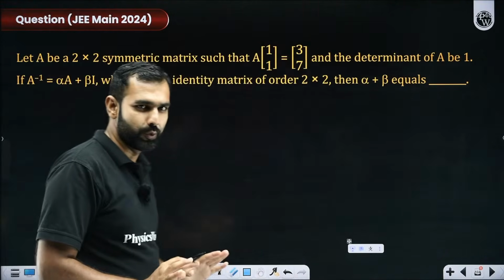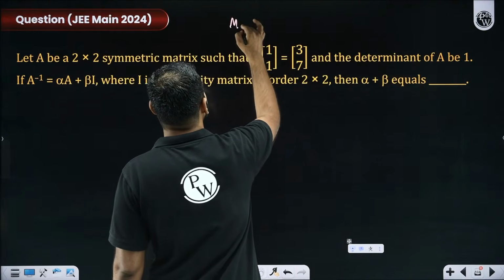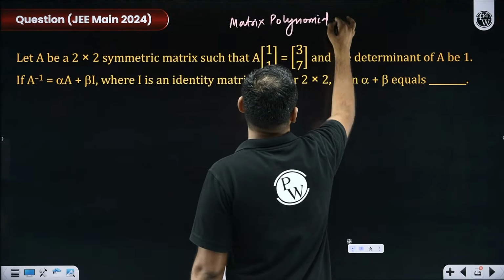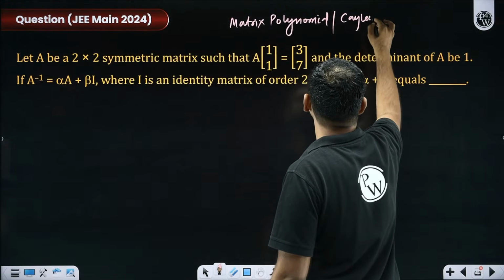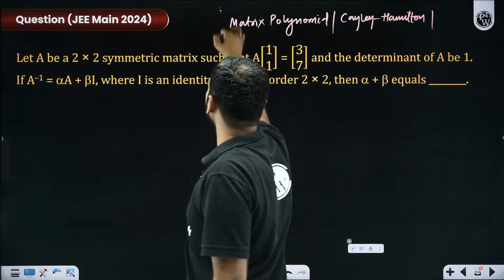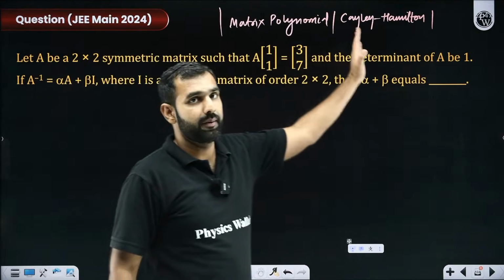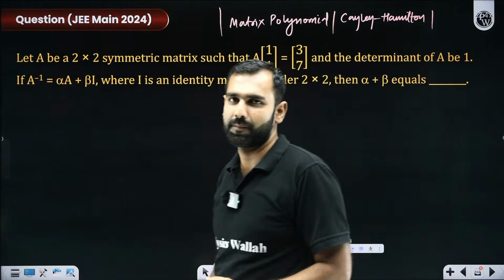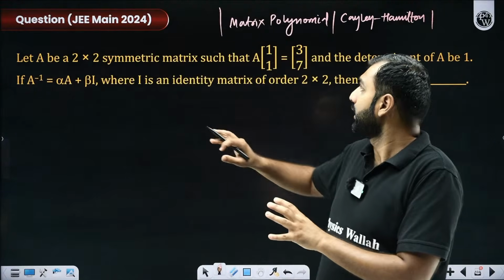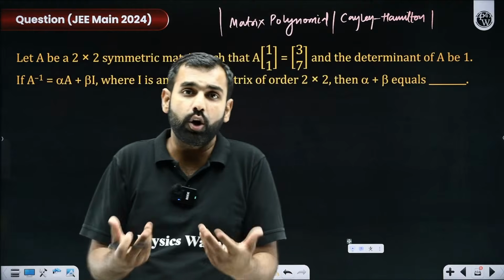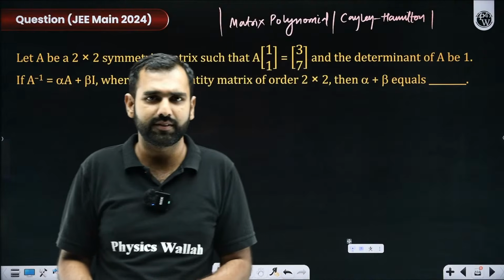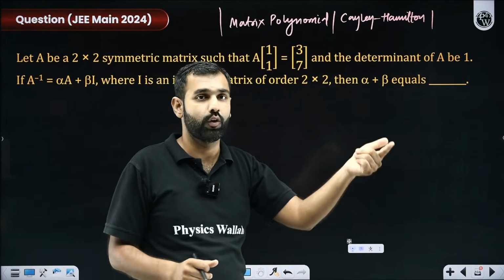Although this question, if you want to, you can do within seconds by using matrix polynomial, or you may call it the Cayley-Hamilton method, or you may want to call it the standard matrix polynomial only. That part I'll be skipping in this video. This is the last topic of this chapter, matrix polynomial Cayley-Hamilton, which is not there in your syllabus first of all, but this part will really help in solving a lot of questions with a lot of ease. Although this is not prescribed by JEE, neither for Mains or Advanced, if you know it, you can do a lot of questions very quickly.